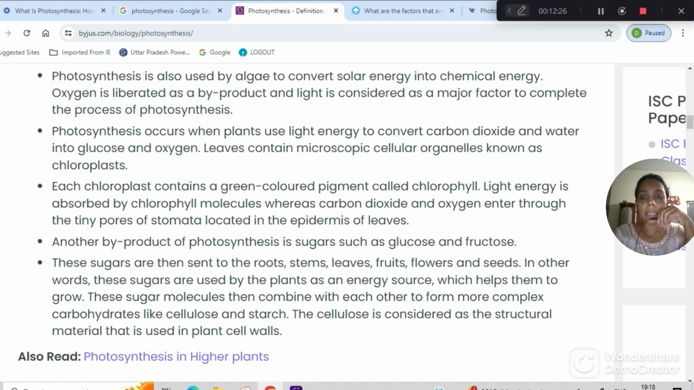These sugars are then sent to the roots, stems, leaves, fruits, flowers and seeds. In other words, these sugars are used by the plants as an energy source which helps them to grow. These sugar molecules then combine with each other to form more complex carbohydrates like cellulose and starch. Cellulose is considered the structural material used in plant cells.